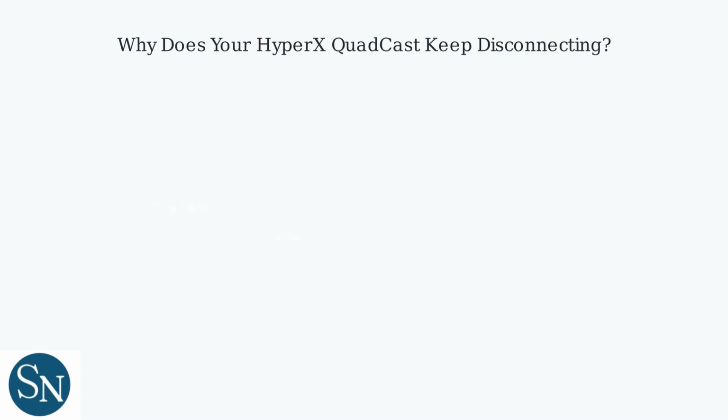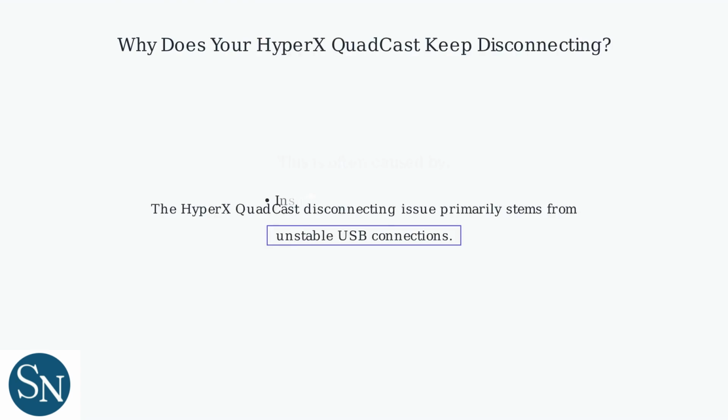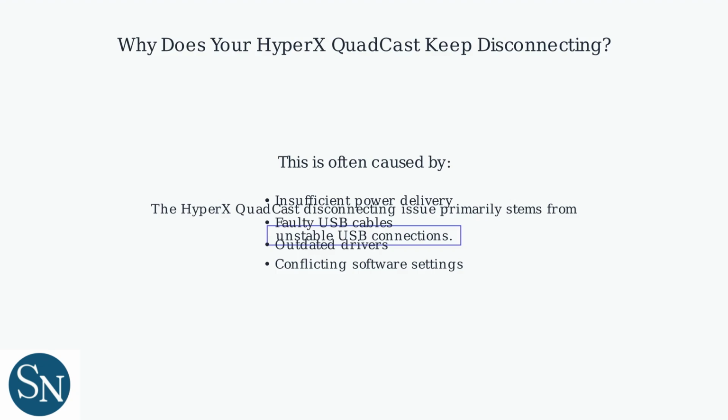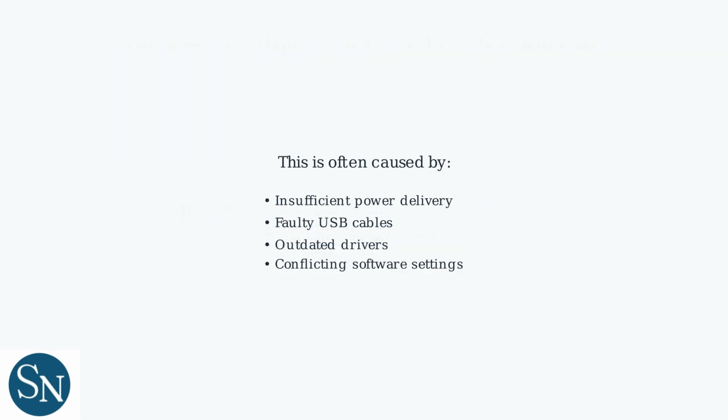The HyperX QuadCast disconnecting issue primarily stems from unstable USB connections. This is often caused by insufficient power delivery, faulty USB cables, outdated drivers, or conflicting software settings. The microphone requires a stable 5 volts power supply. Fluctuations due to underpowered ports or cable resistance cause disconnects.